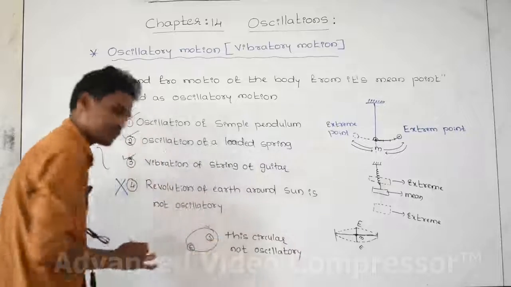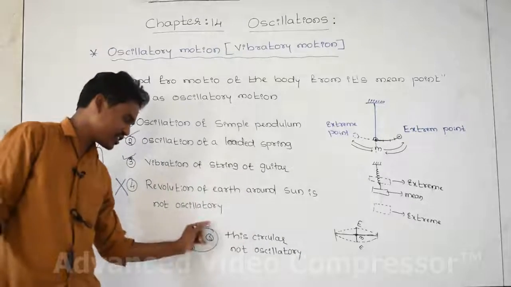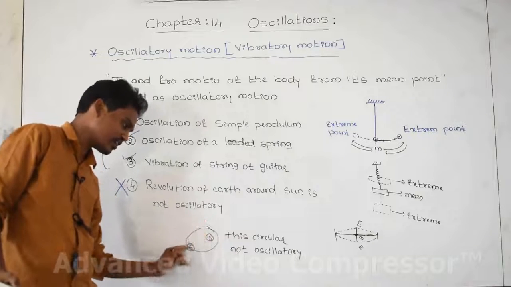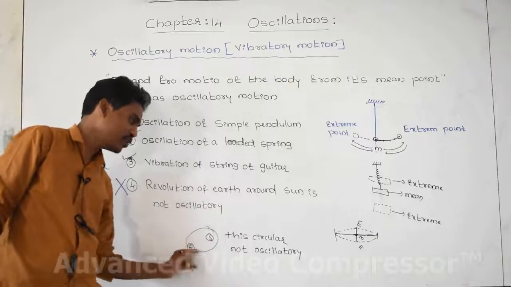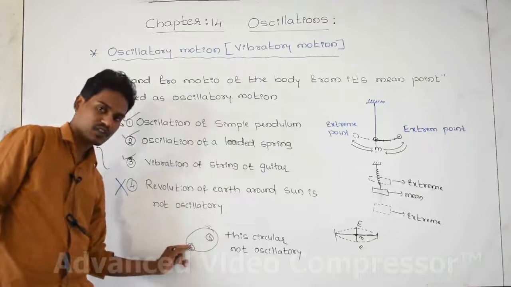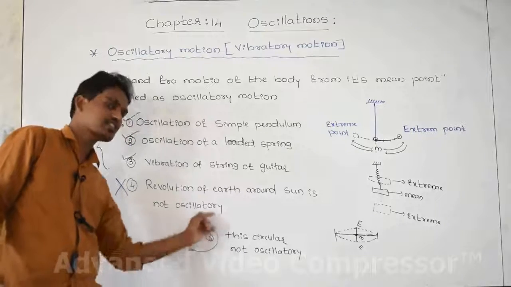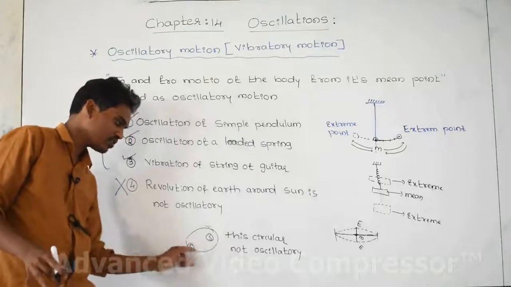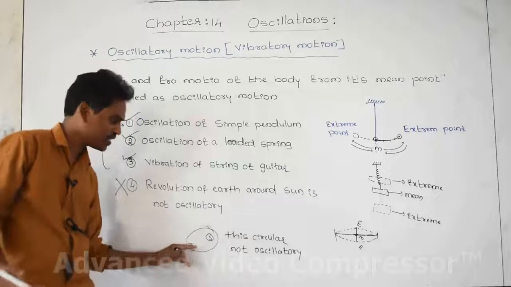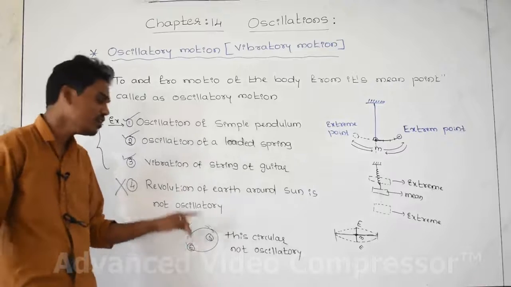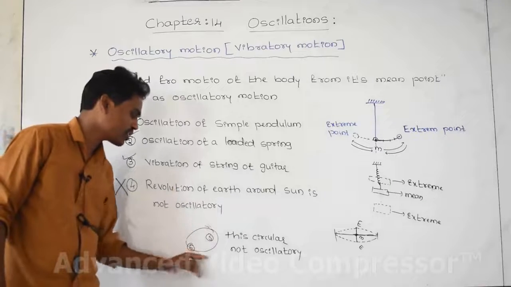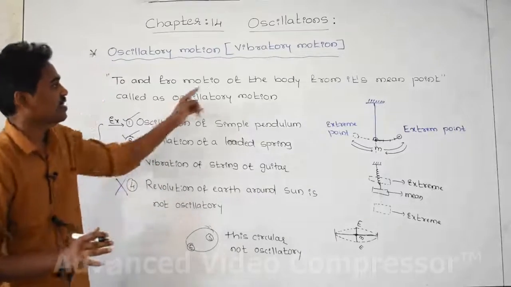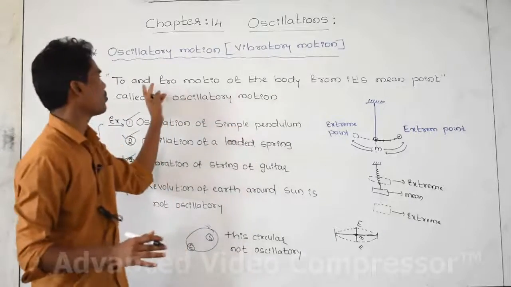This is periodic. The motion which repeats itself for one cycle in the same time, for the second cycle the same time, for the third cycle the same time, the fourth cycle the same time. The motion is repeating continuously, and for each and every cycle around the sun, the time taken by the earth is the same, so it is a periodic motion, no doubt at all. The revolution of earth around the sun is a periodic motion but not oscillatory. Oscillatory, in the sense, the condition should be that it is to and fro.